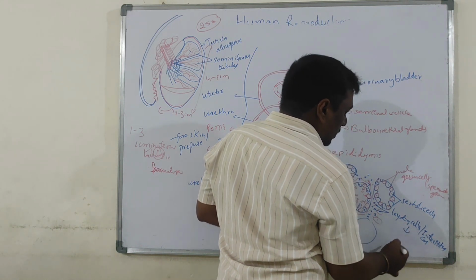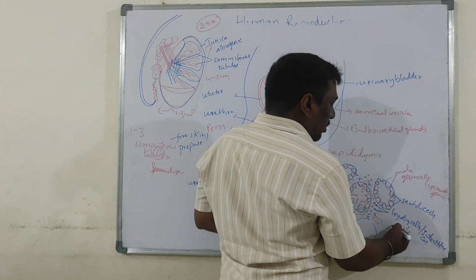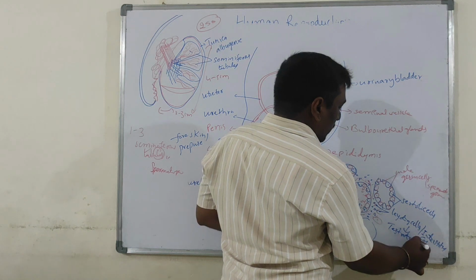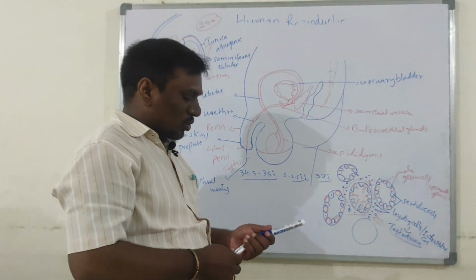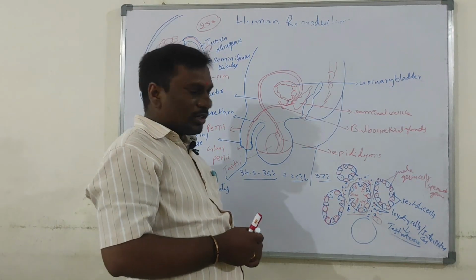These cells can synthesize and secrete the male sex hormone called testosterone. Androgens, usually the major androgen in males, testosterone. Okay, now this is the anatomy of the testis.